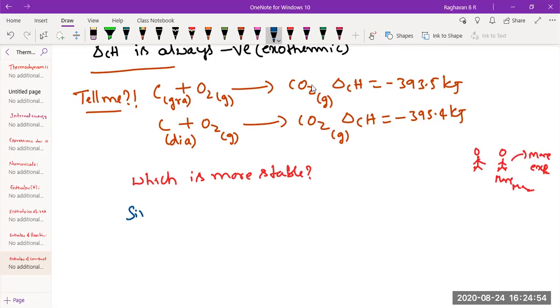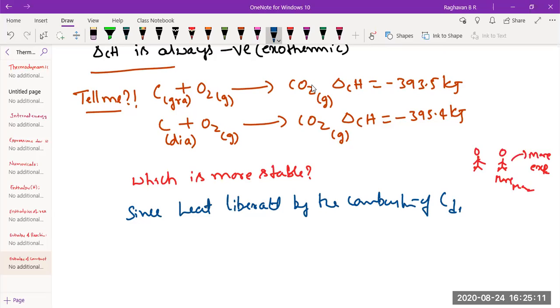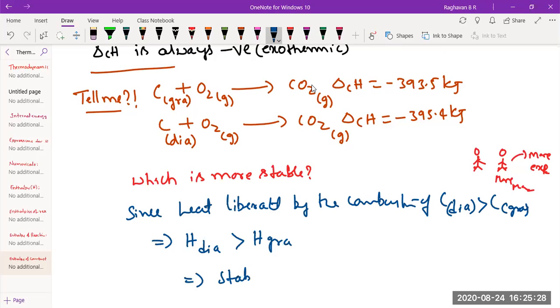Since heat liberated by the combustion of carbon in diamond is greater than carbon in graphite, it implies that enthalpy of diamond is greater than enthalpy of graphite. This implies that stability of diamond is less than stability of graphite.